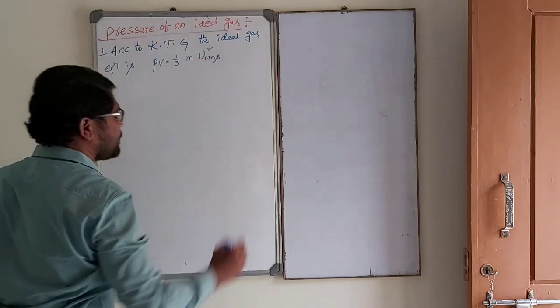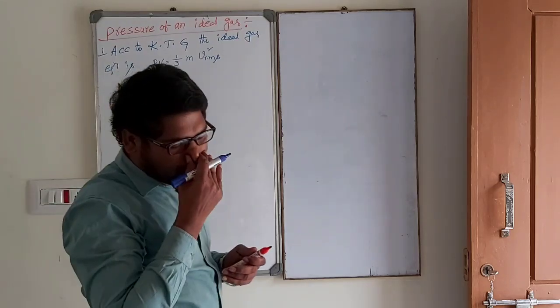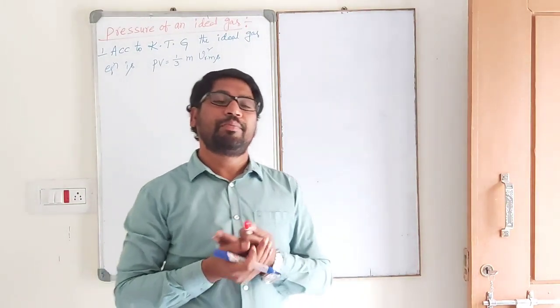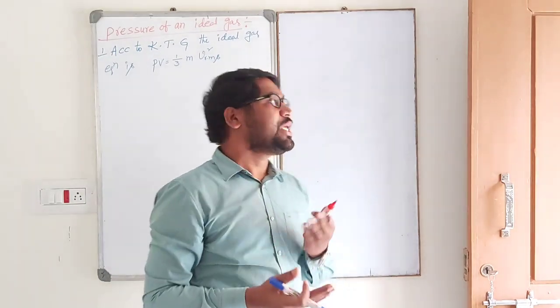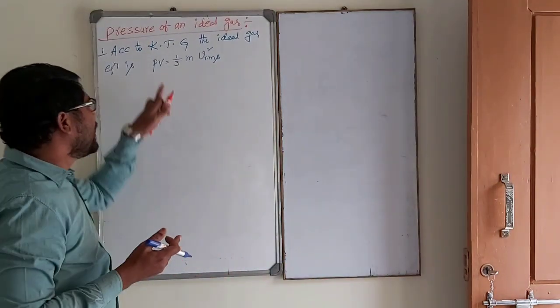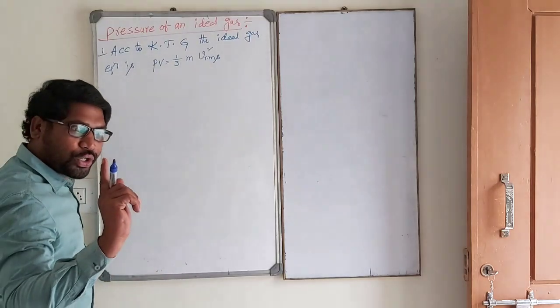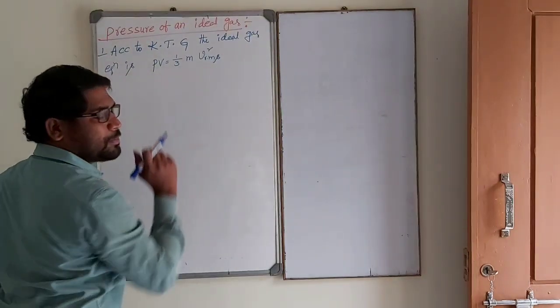It has a derivation, but we don't want the derivation. In the last one, we go for the derivation. PV is equal to 1 by 3 m VRMS square. This is volume, this is velocity. This is for one molecule.